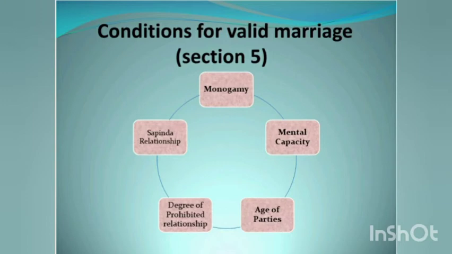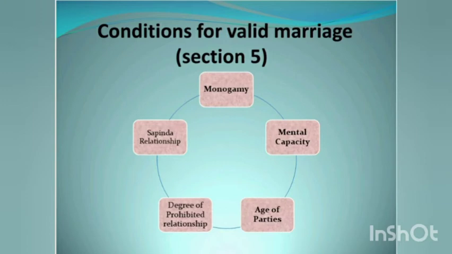Then, the next essential condition is mental capacity. The parties to the marriage must be competent to contract marriage. Neither of the parties must have been suffering from unsoundness of mind, mental disorder, insanity. Parties must be capable of giving a valid consent, should not be suffering from mental disorder of such a kind and to such an extent as to be unfit for marriage and the procreation of children.